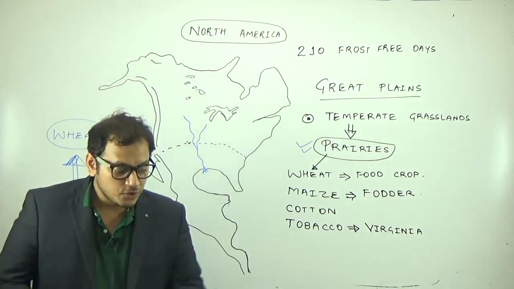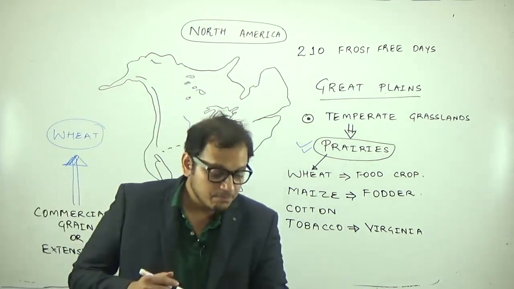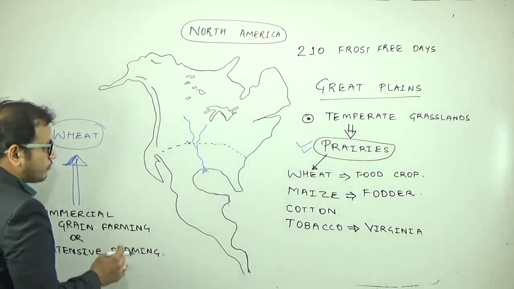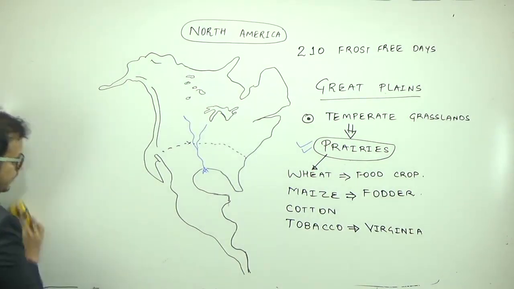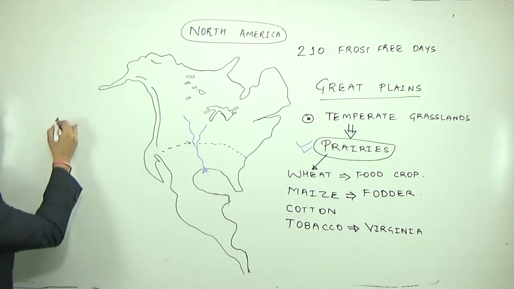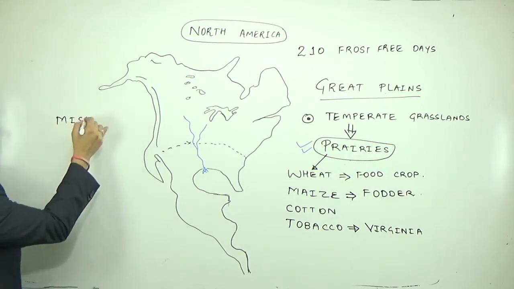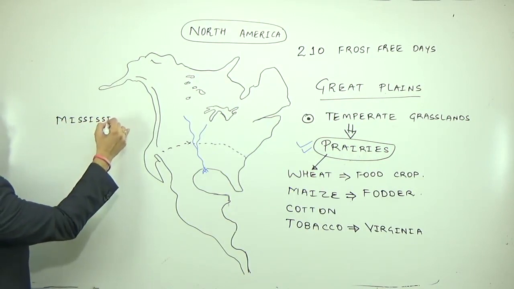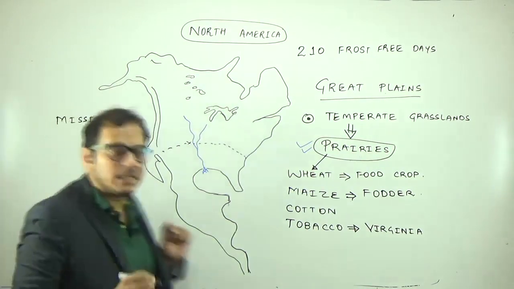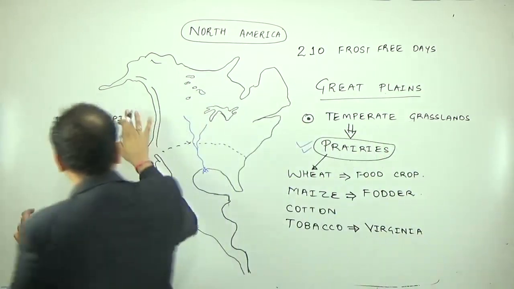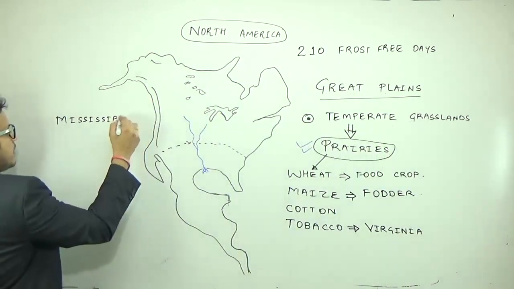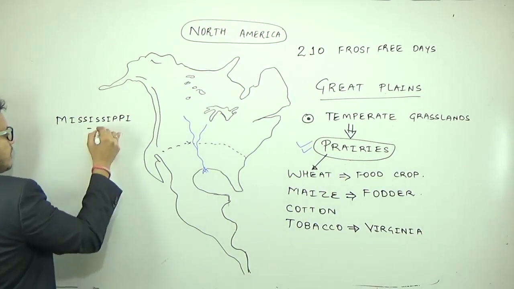The river which flows through the prairie region is the Mississippi Missouri River, which flows through the prairie region of North America.